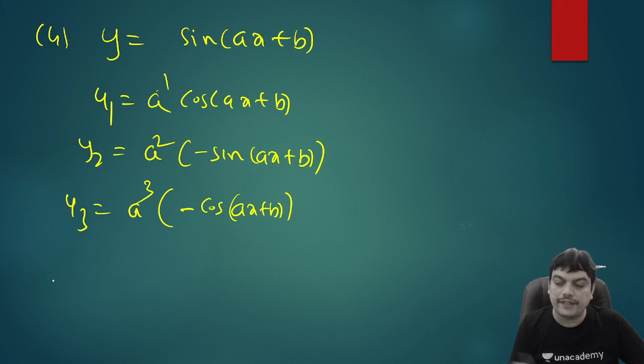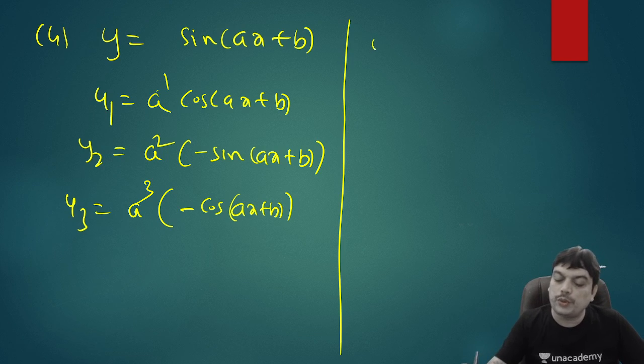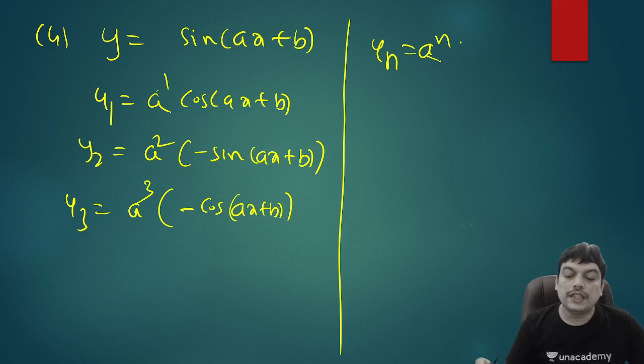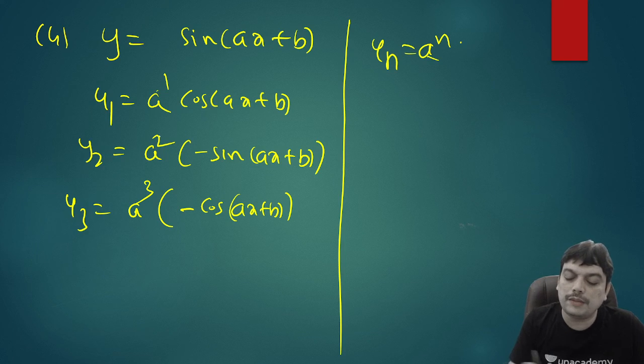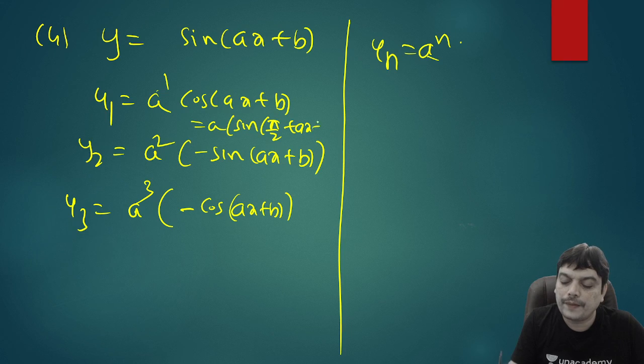So if it is nth derivative, it is going to have a power n, of course. But what kind of function will be there? So you should write a common function in all. Because the question is sine, I'll convert into sine. So the first term that you got, a into cos theta, can be written as sine of 90 plus theta. I can write sine of pi by 2 plus ax plus b.